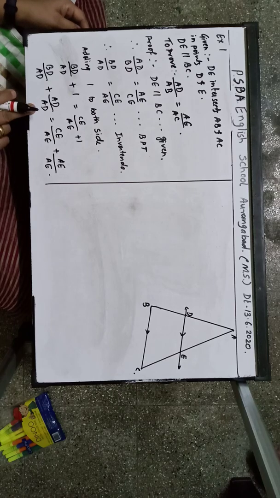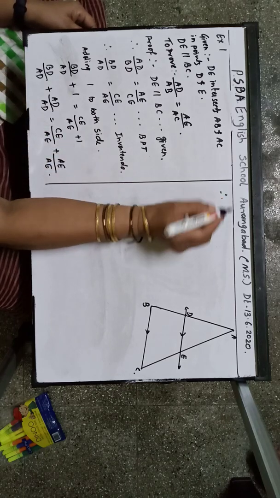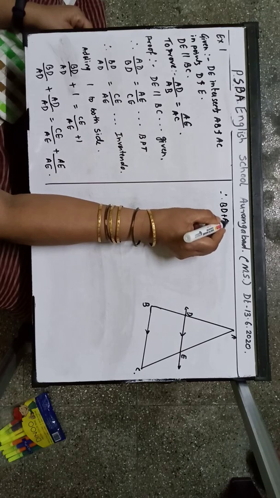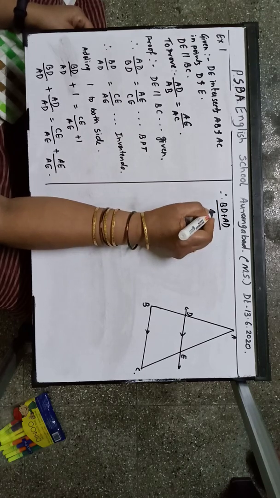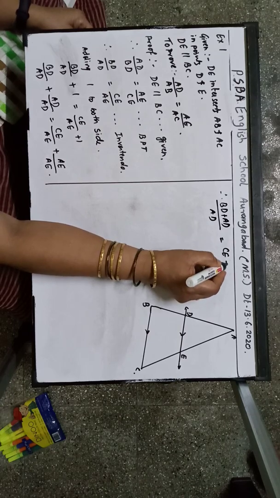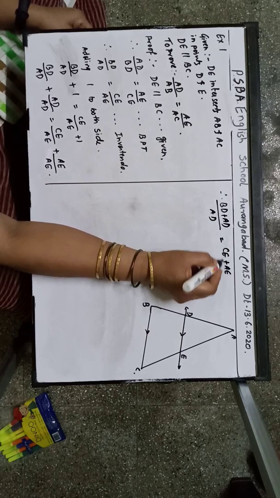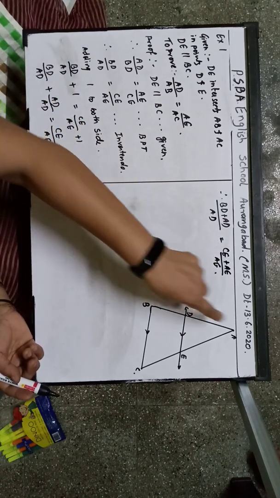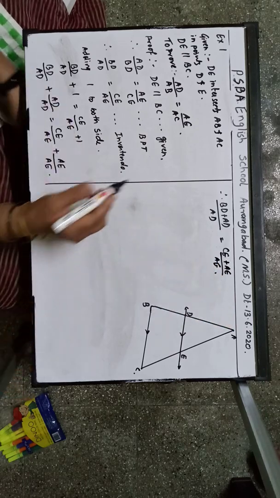Correct? Now here the denominator is the same, so I can add the numerators. Therefore, BD plus AD upon AD is equal to CE plus AE upon AE. So BD plus AD will be equal to AB.